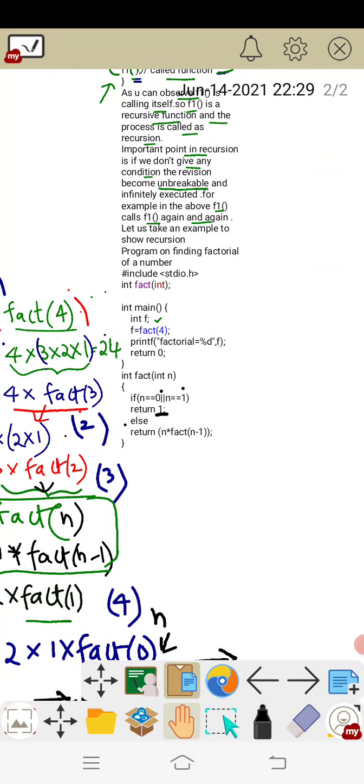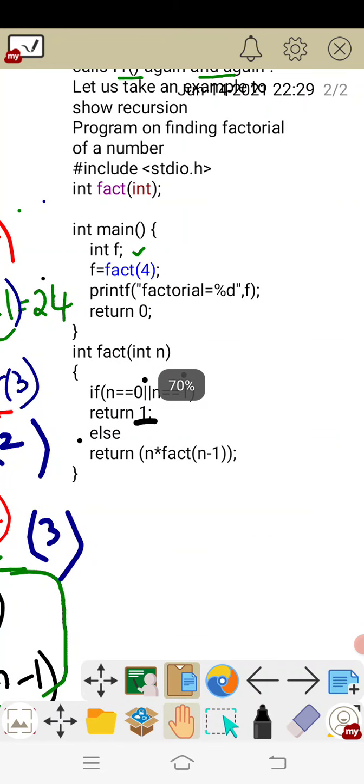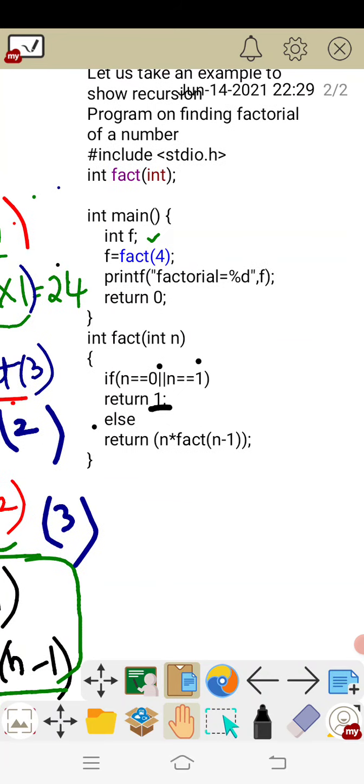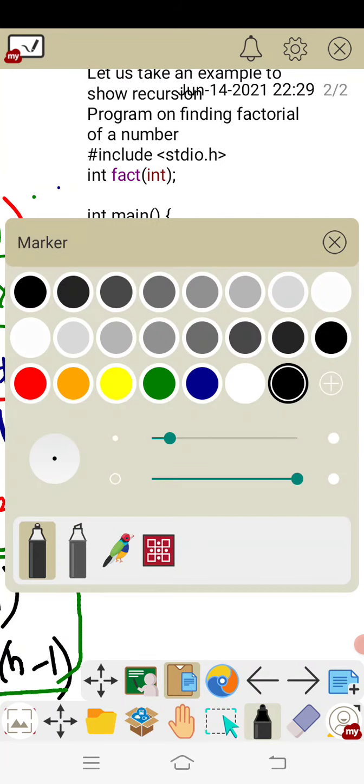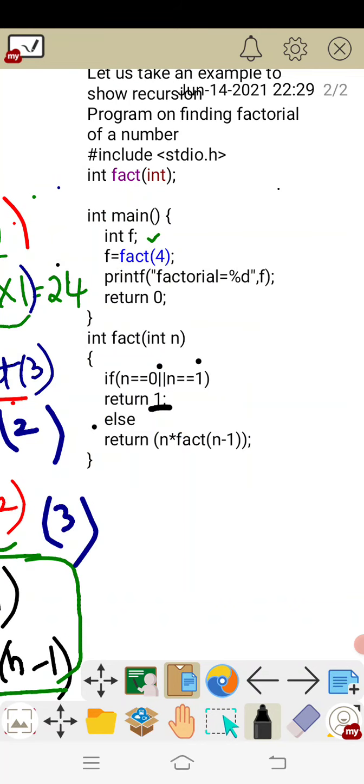For example, if I don't write this condition, this recursion will go on continuing. Fact will call the fact function, and the process will go on for a number of times. Again the fact will be called, again enter inside, again the fact will be called one more time, like this it will go on. So you must mention some condition so that it cannot become an infinite loop.